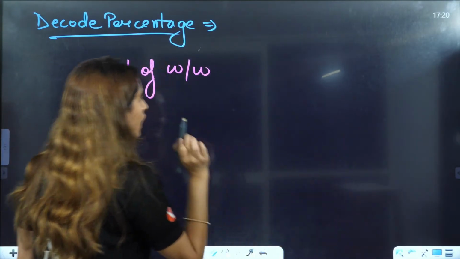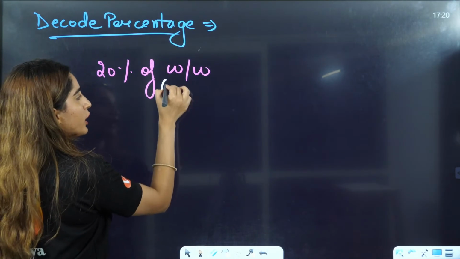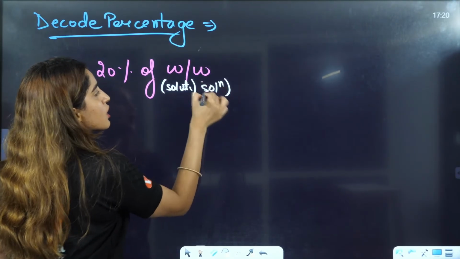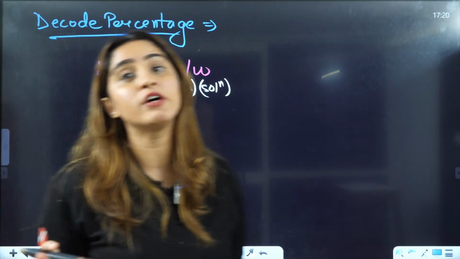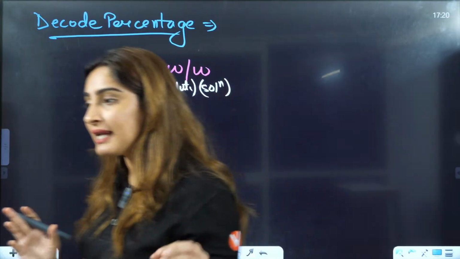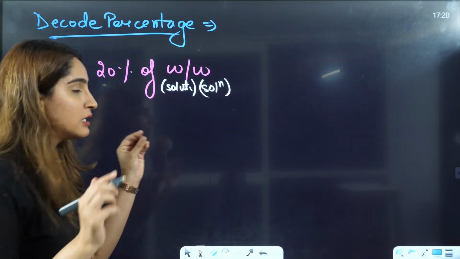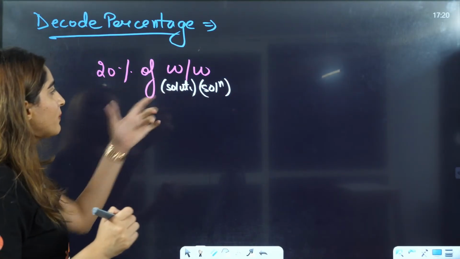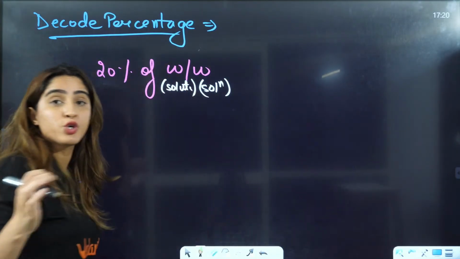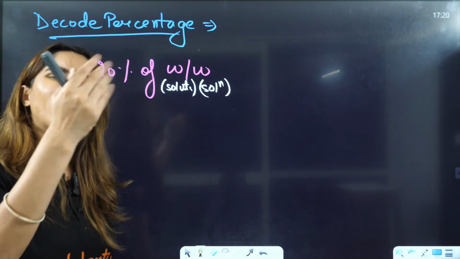Now, we know that weight by weight, we are talking about solute and we are talking about solution, right? So, whenever percentage is given to you, we are talking about out of 100, right? In this case, we will always take in the denominator the solution, you will assume the mass or whatever is given to you.